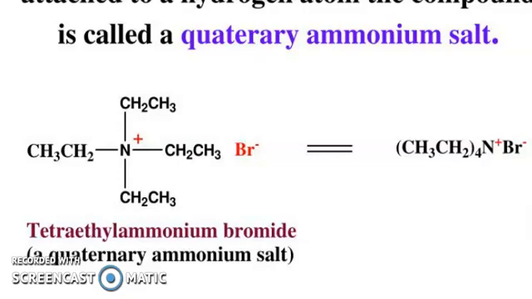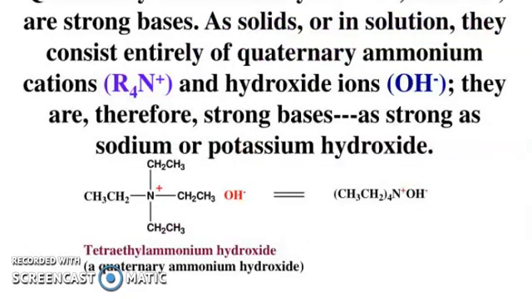So look at these examples. Tetraethylammonium bromide, a quaternary ammonium salt. Quaternary ammonium hydroxides, however, are strong bases. As solids or in solution, they consist entirely of the quaternary ammonium cation and the hydroxide ion. They are therefore strong bases, as strong as sodium or potassium hydroxide.